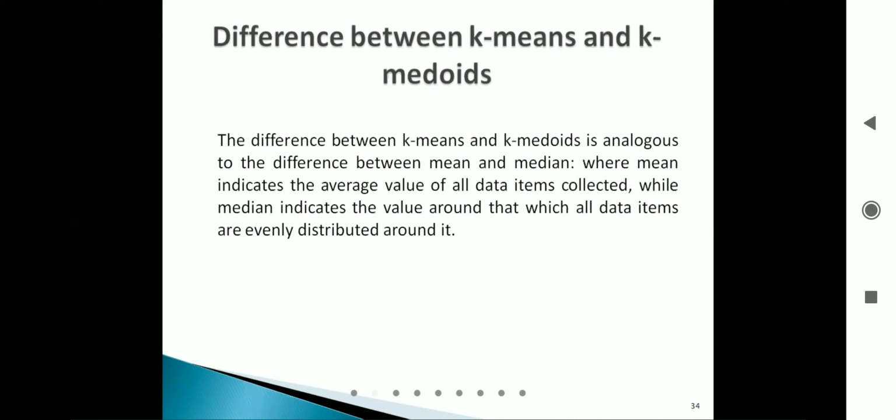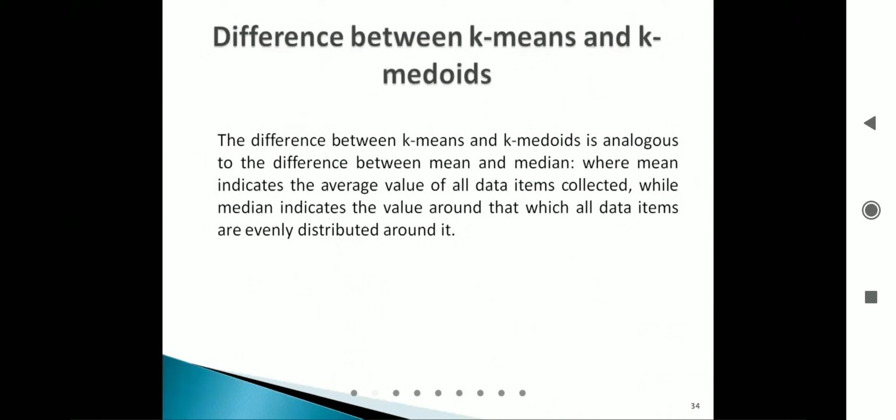Like yesterday we discussed the k-means algorithm. Everywhere we need to find out the average value, and once we get the average value, that will be your new center. So in the k-means algorithm which we discussed, the mean value is basically the average value of all the data objects inside that particular cluster, while median indicates the value around which all data items are evenly distributed.